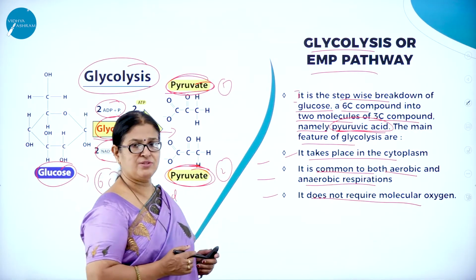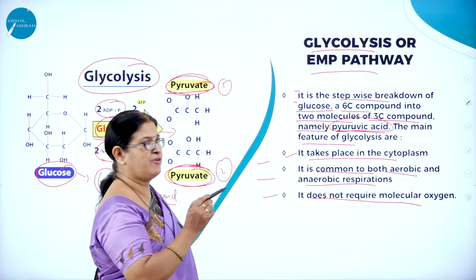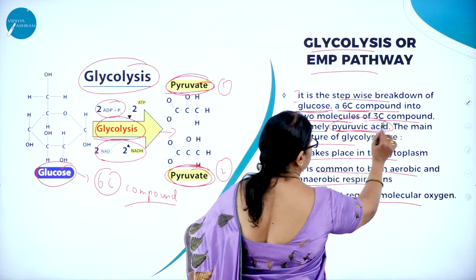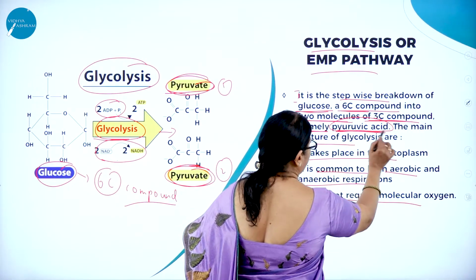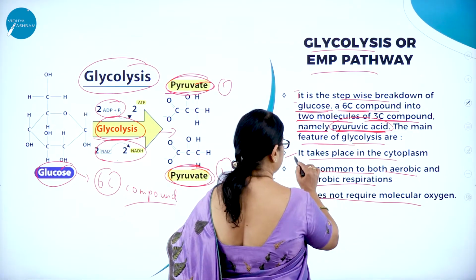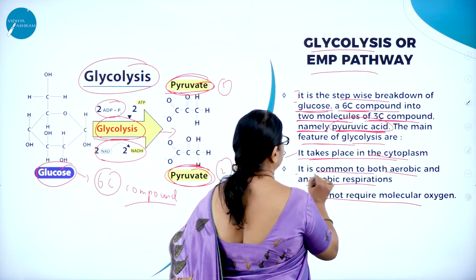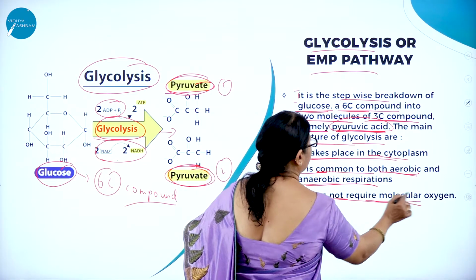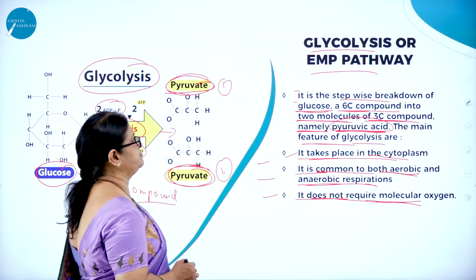So what is glycolysis or the EMP pathway? It is the stepwise breakdown of glucose, that is a 6-carbon compound, into 2 molecules of a 3-carbon compound, namely pyruvic acid. So the main features of glycolysis are: it takes place in the cytoplasm, it is common to both aerobic and anaerobic respiration, and it does not require molecular oxygen.